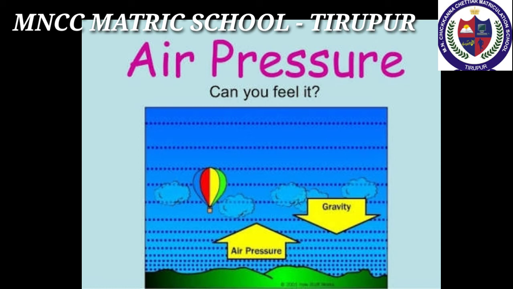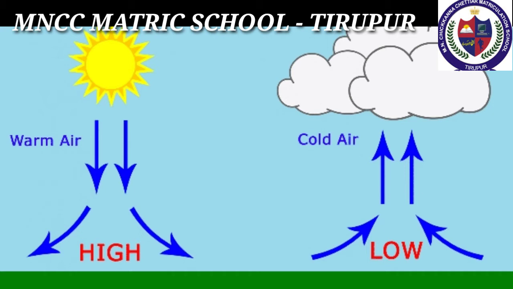The weight of air above a given area on the earth's surface is called atmospheric pressure or air pressure. The variation in standard atmospheric pressure is found both horizontally and vertically. Based on this level of pressure, it is categorized into low pressure and high pressure. Low pressure area is an area in the atmosphere where the pressure is lower than its surrounding areas. High pressure is an area of atmosphere where the pressure is higher than its surrounding areas.